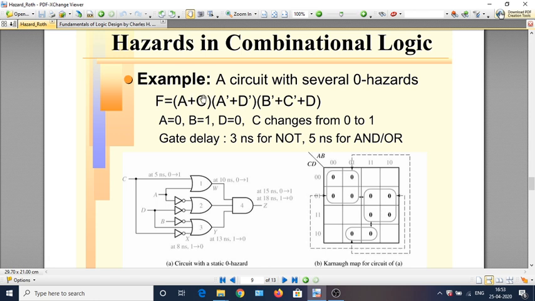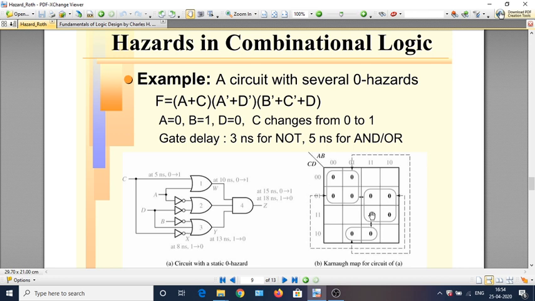This switching may not take place at the precise time, so momentarily there can be a 1. When logically the function should remain at 0, it momentarily goes to 1 and comes back to 0. So there is a 0 hazard.